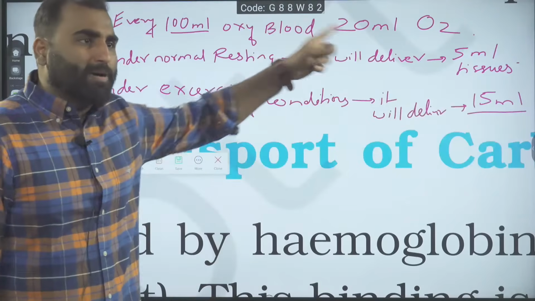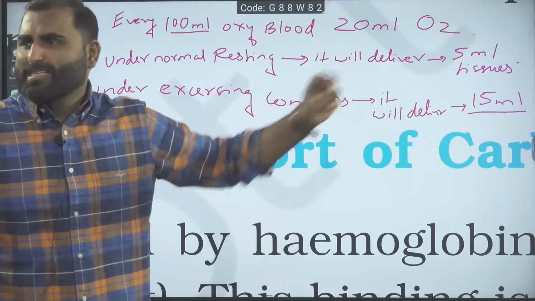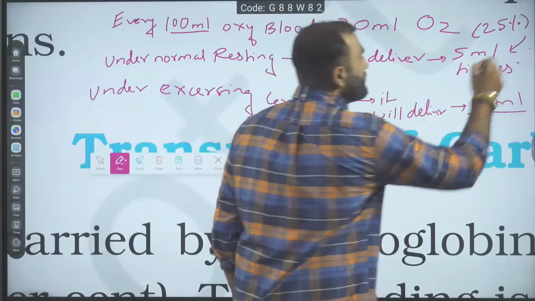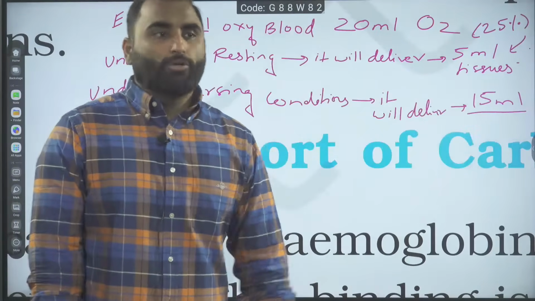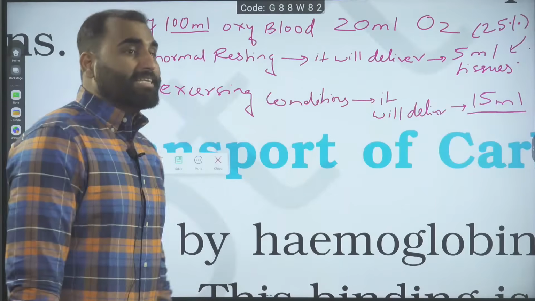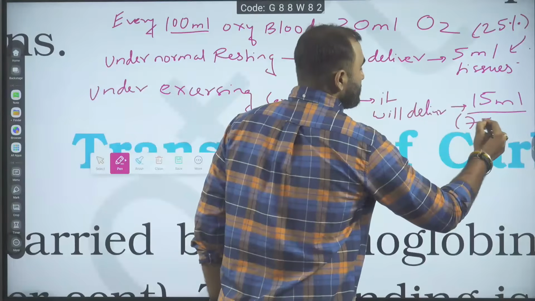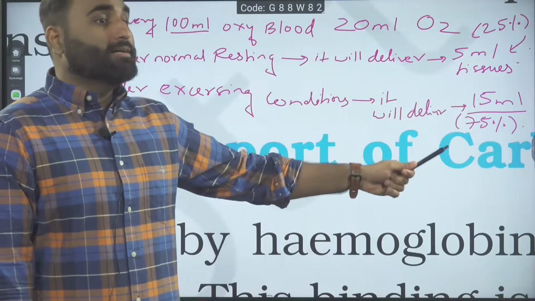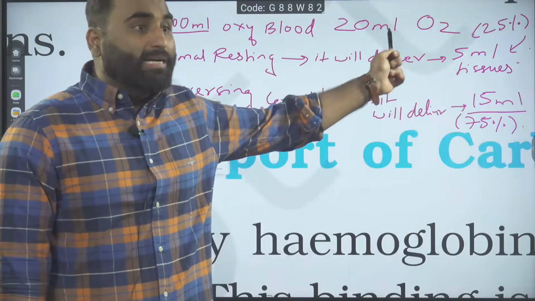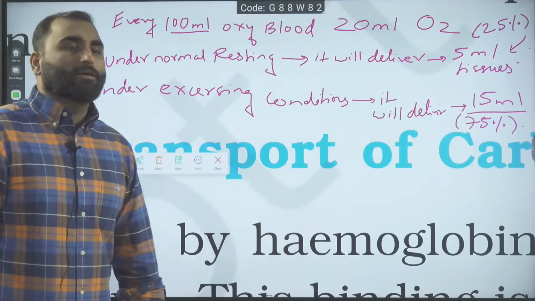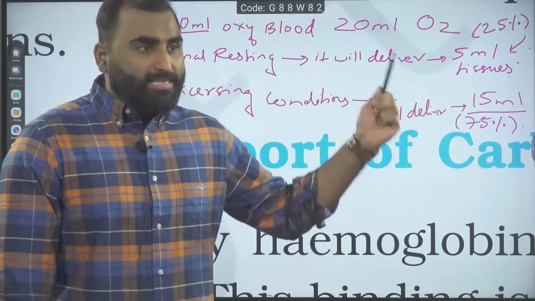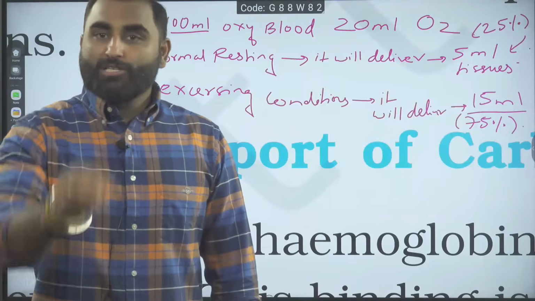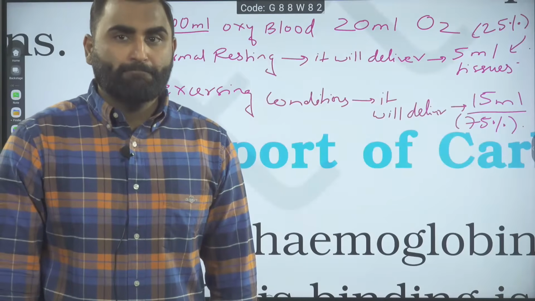Initially, how much percent did it give? Initially, it gave 25%, because 5 ml is 25% of 20 ml. But under exercising condition, it is giving 75% of the 20 ml oxygen from the 100 ml oxygenated blood. And you know what? This data I can show you on the ODC curve, the oxygen dissociation curve graph also.